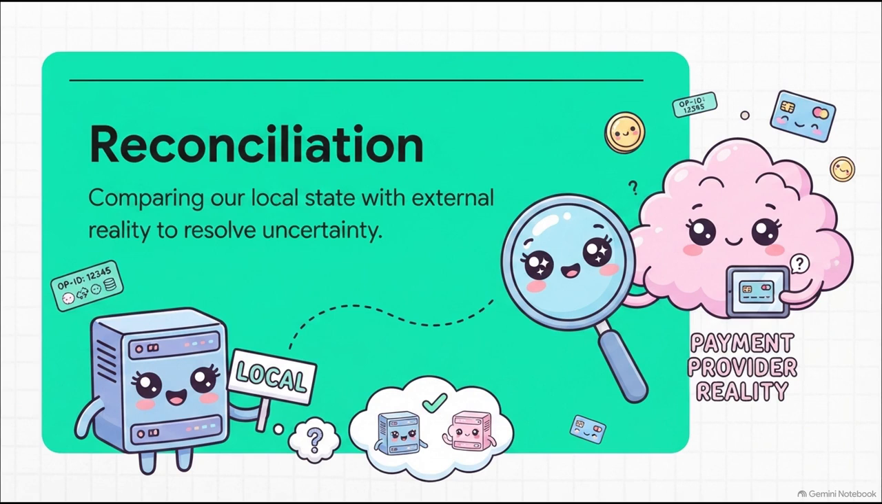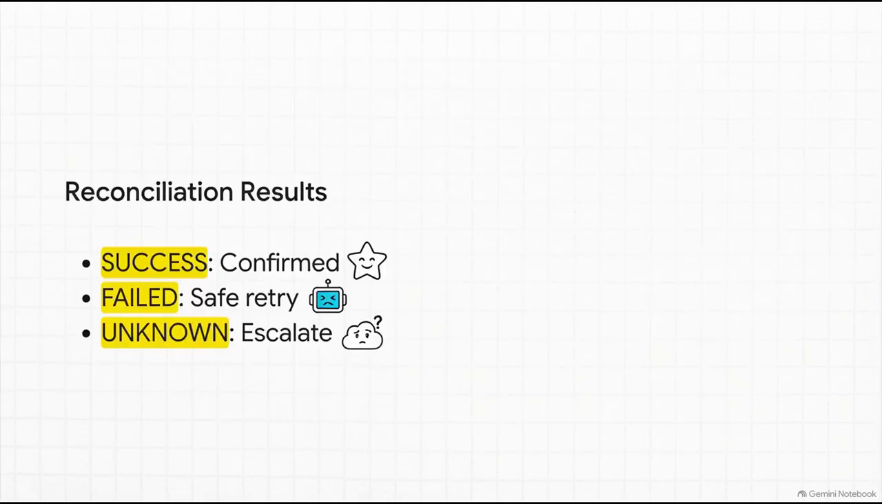So how do we handle that uncertainty? With reconciliation. After hitting an unknown state, reconciliation is how we compare our local state with external reality. We take that original deterministic operation ID and we explicitly query the payment provider. We're basically asking, hey, did you ever actually see an operation with this specific ID? Based on what the provider says, our state machine can move forward safely.